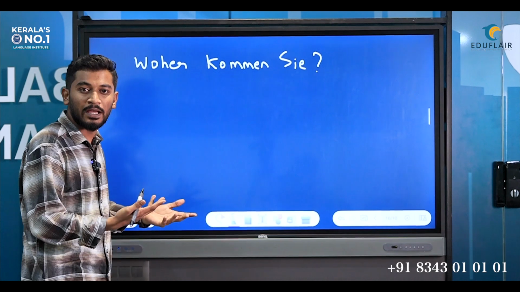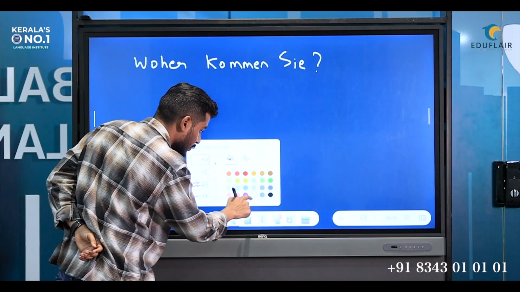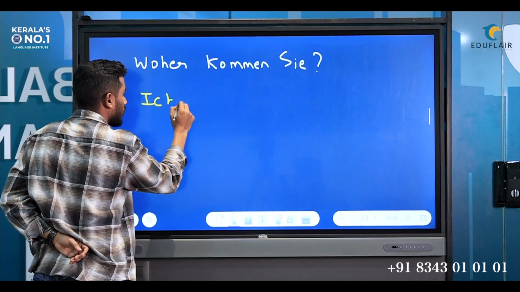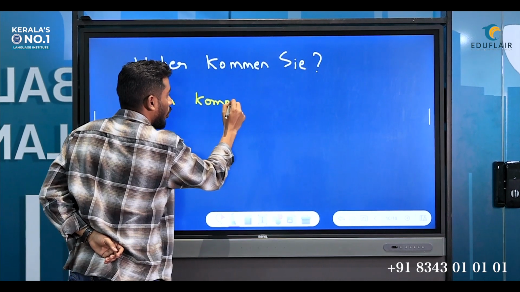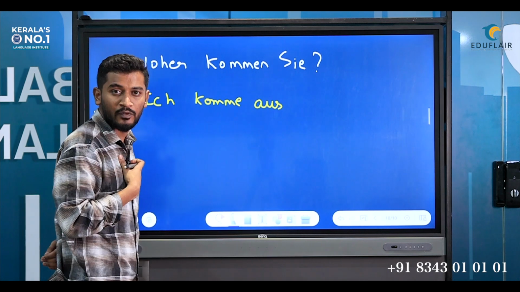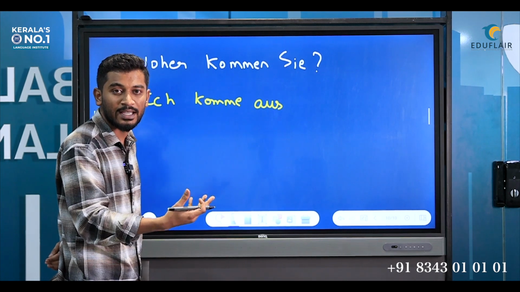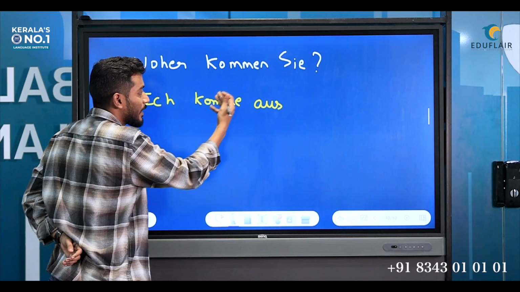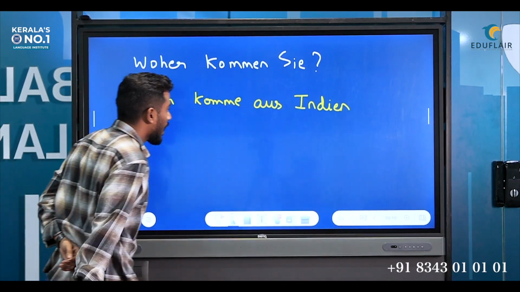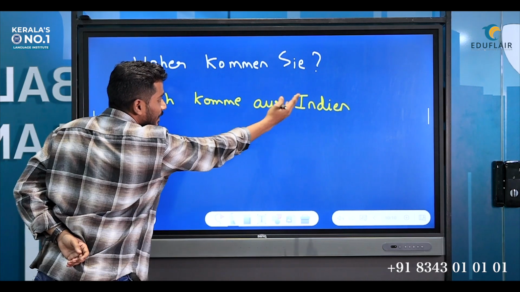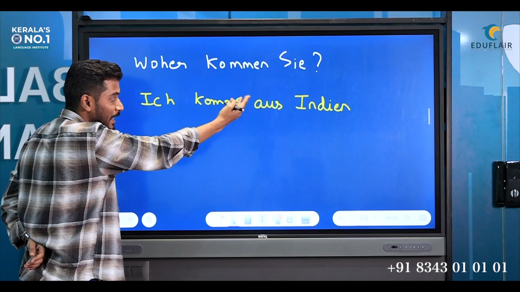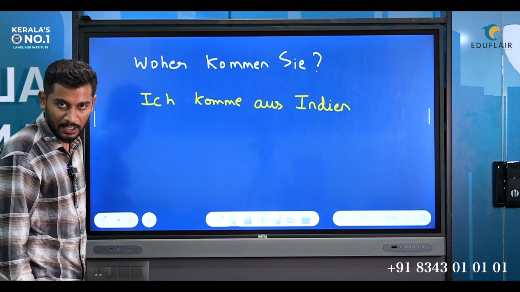Now, how do we reply to it? In that case, we write down Ich komme aus. Now suppose I come from India. The word that we use for India is Indien. So Ich komme aus Indien. I come from India. Ich means I, komme means to come, aus means from, and Indien is the German word for India.